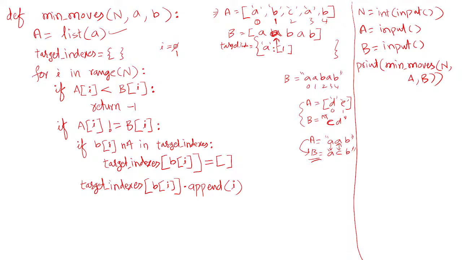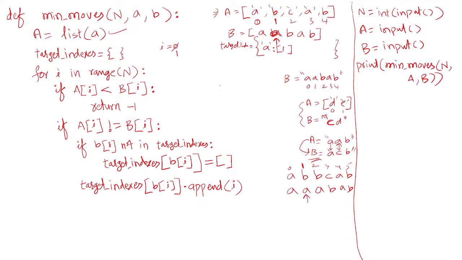Got it? Okay, if another b is there, for example in the next place, that b needs to be changed with a again. So in such a case, assume our string is like this, a b b, c a b, and this needs to be changed like a a. Now this b needs to be changed with a.